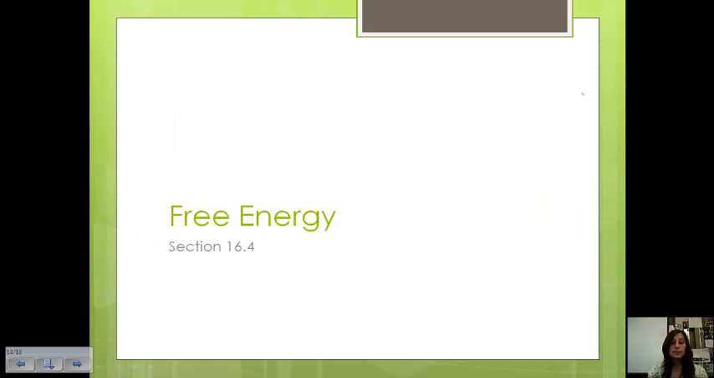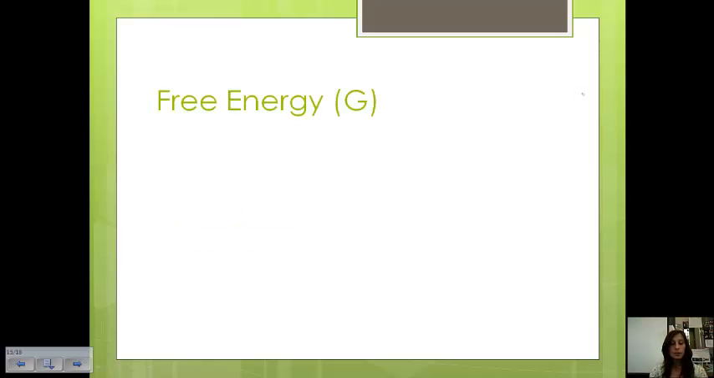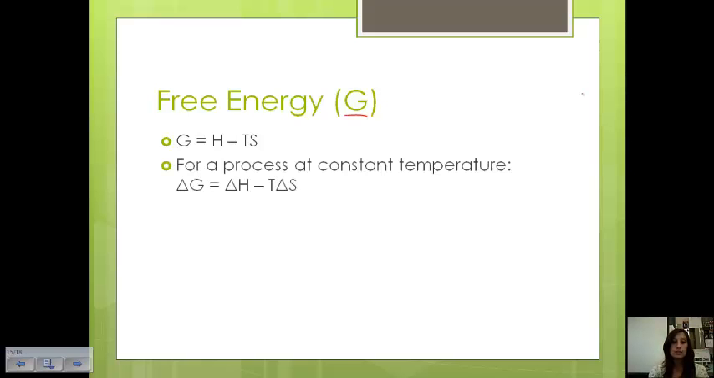Okay, the last part of this section is looking at free energy and how it relates to entropy. So we've looked at entropy itself, enthalpy and entropy, and now we're going to look at free energy and entropy. The symbol for free energy is a capital G, and this is named after the scientist who did some experiments involving this. And the relationship between these three variables is that free energy is equal to enthalpy minus the temperature times the entropy. So for a process at constant temperature, the change in G is equal to the change in H minus T, temperature, times the change in S, or entropy.